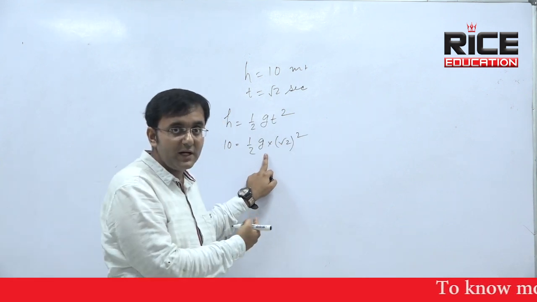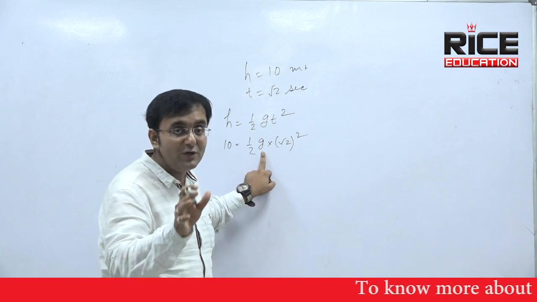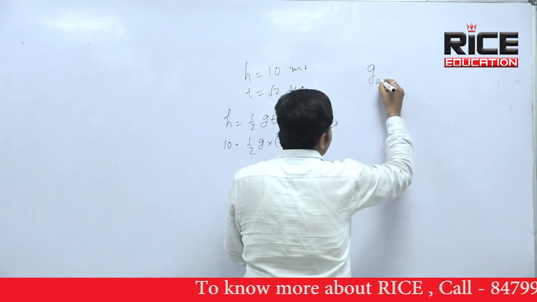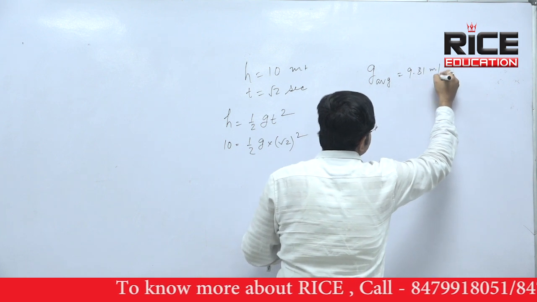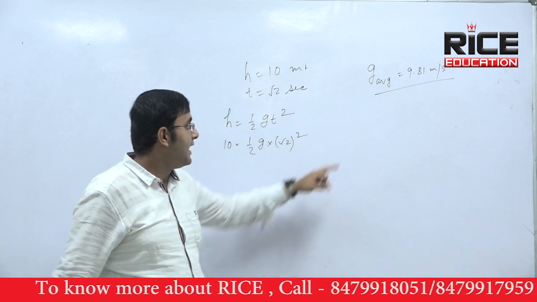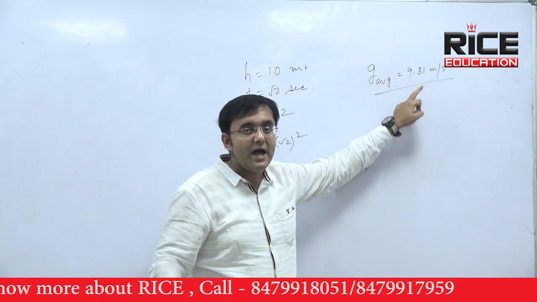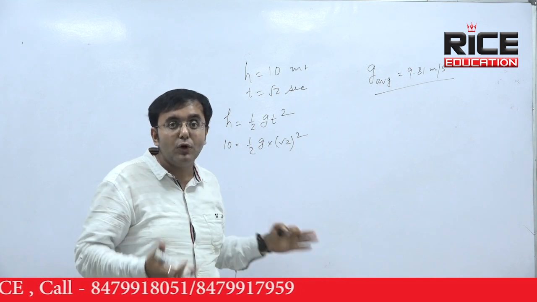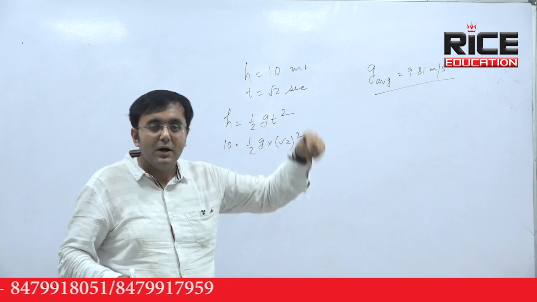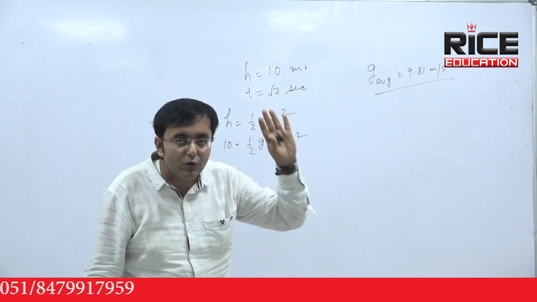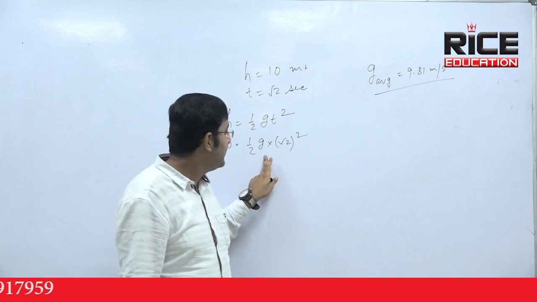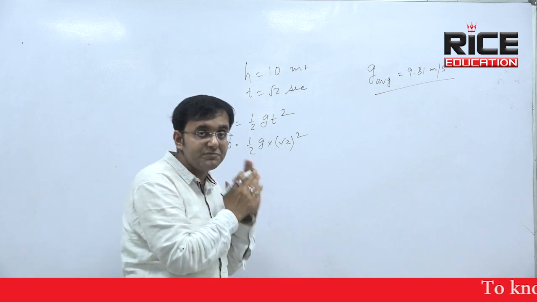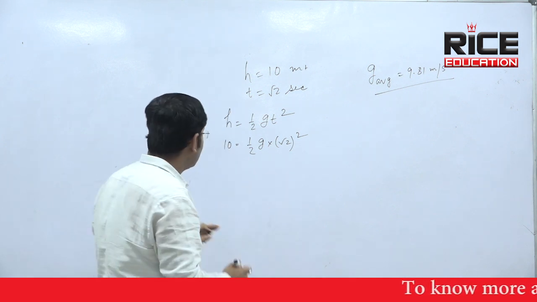The value of g I have not written over here. Why? Because the value of g is not given to us. Already I said that there is an average value of g: g average equal to 9.81 meter per second square. I also said that at the equator the value of g is less than this, and at the pole the value of g is more than this. But where the incident takes place we don't know. Where the bear fell, we don't know. So the value of g we can't put. So we try to find out the value of g. If we are able to find out the value of g, then only we can say what is the color of the bear. So let's calculate.